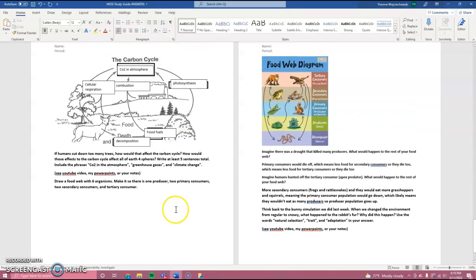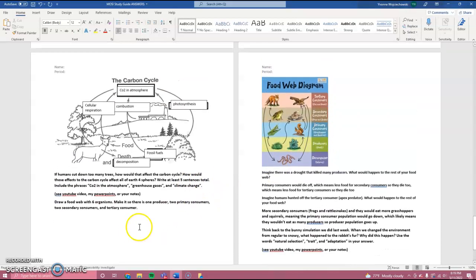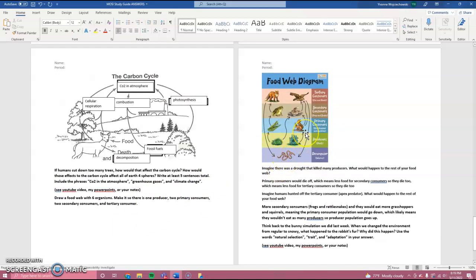Okay, so now moving on to the food web. I didn't draw a food web because I can't draw with my mouse, so I just picked one off the internet. You guys have to make your own, though. But yeah, I know this doesn't follow the rules. There's not one producer. There's more, okay? Whatever. Imagine there was a drought that killed many producers. What would happen to the rest of the food web?